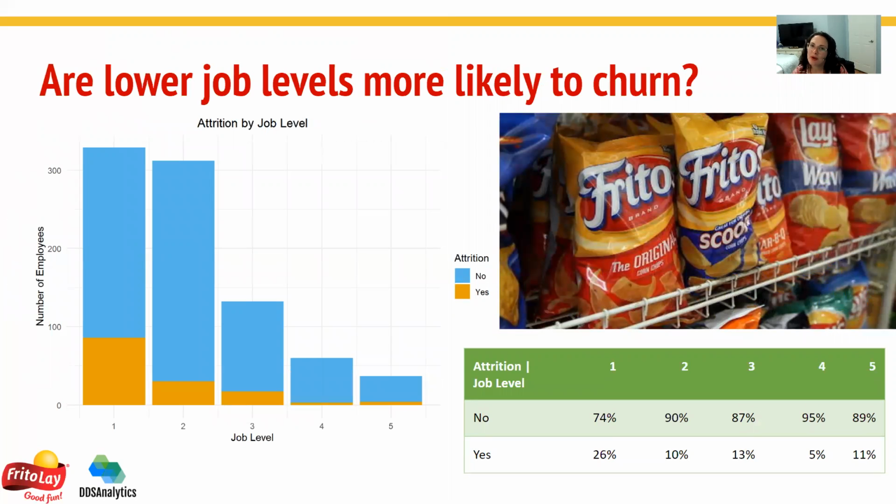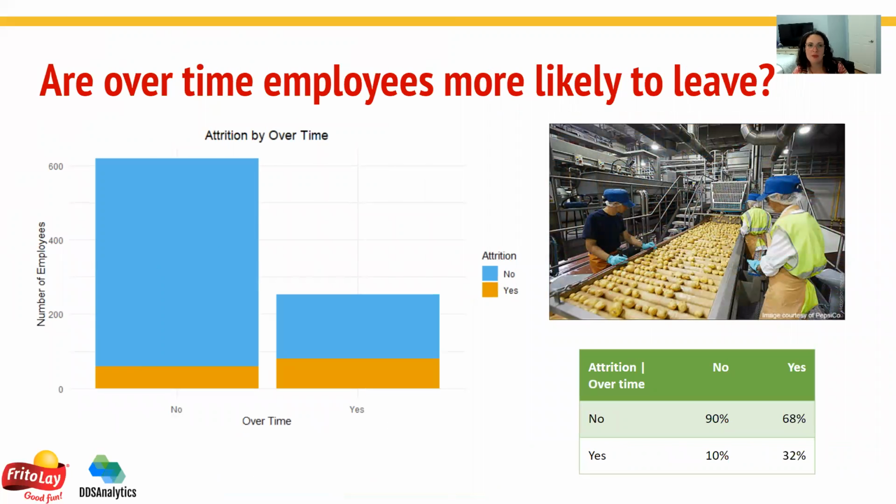significant. But we also wanted to see, are lower job levels more likely to churn? And what we saw is yes, that is the case, especially for job level 1. So, understanding maybe those entry-level jobs, are they more seasonal? Things like that might contribute to churn that might not necessarily be within the data. We also wanted to see if overtime made employees more likely to leave, and yes, it does.